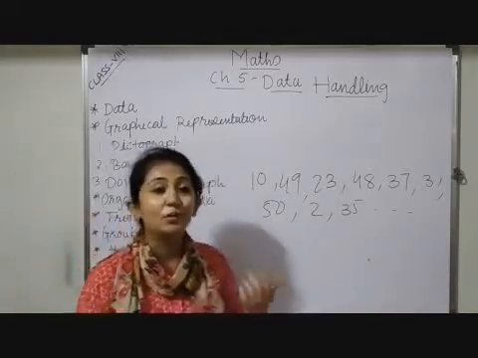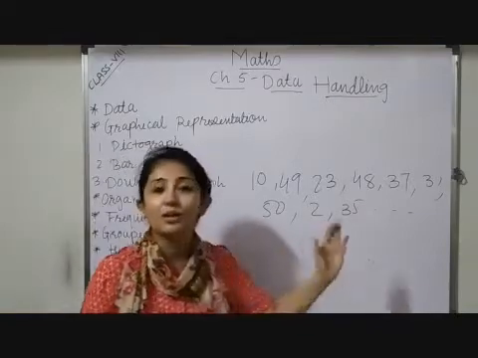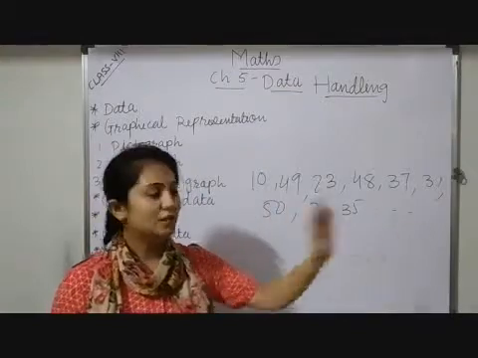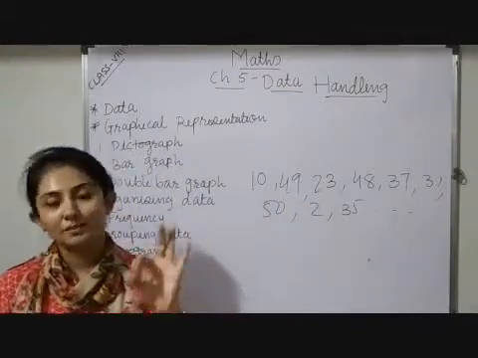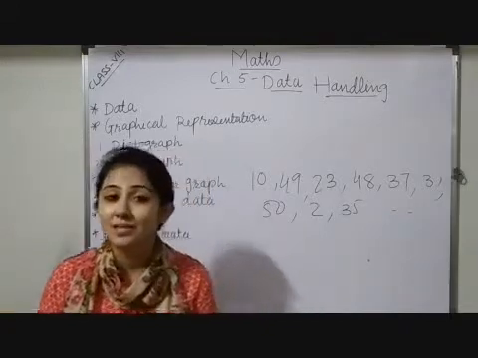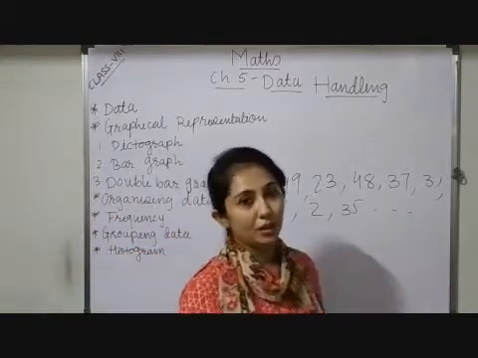Suppose I want to find the lowest mark. I will arrange the data in ascending order or descending order, and from that I can easily say this student got this lowest mark. The lowest mark in the class is, suppose, 2, and the highest mark in the class is 50. Like that we can get some information.